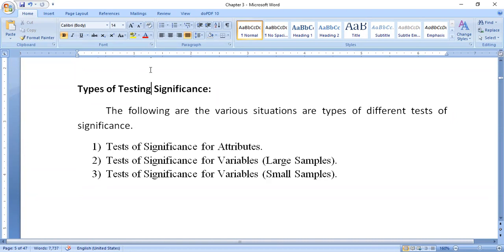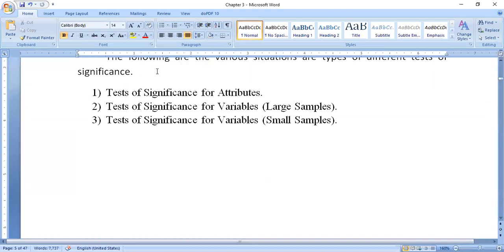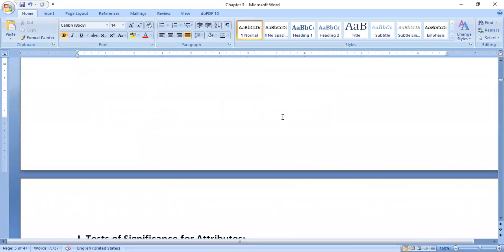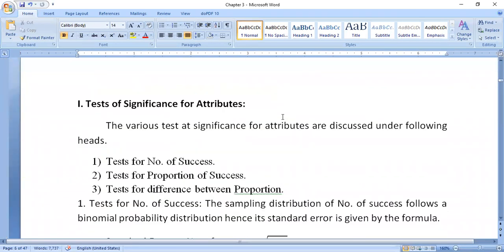The first one is test of significance for attributes. The next one is test of significance for variables, large samples, and then test of significance for variables, small samples. Here the first topic is test of significance for attributes. The various tests of significance for attributes are discussed under the following heads.